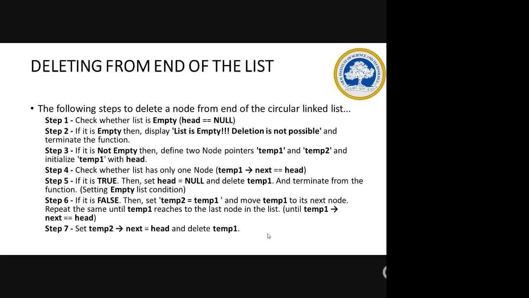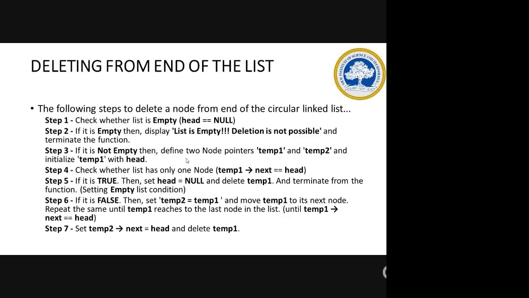So the next is deleting from the end of the list. Once it is the end itself, you will know that you have to find out where the end node is pointing to the head node. So if it is empty, you can display that the list is empty. If it is not empty, then you again define two pointers. Initialize temp1 with head and check whether the list has only one node. If it has only one node, then that will be the end node also, because that will be the head node, and its next will also be pointing to the head, to itself.